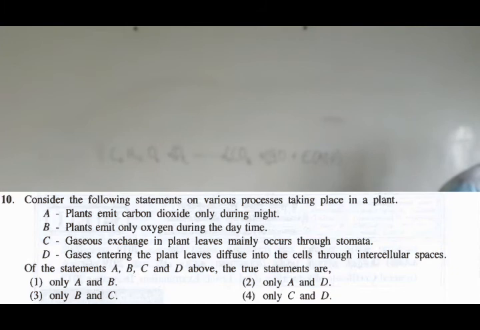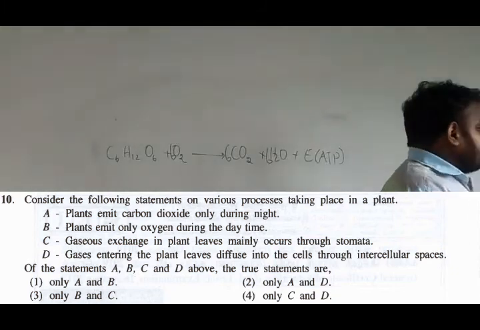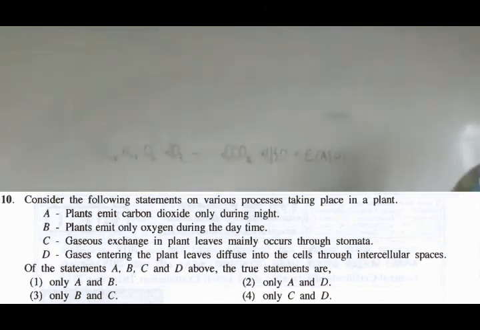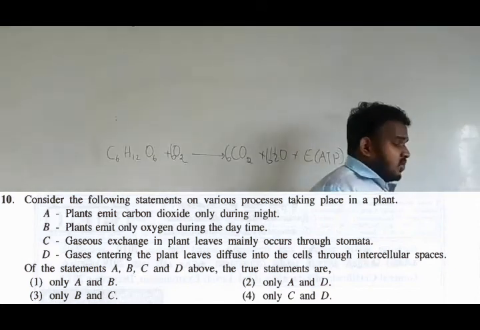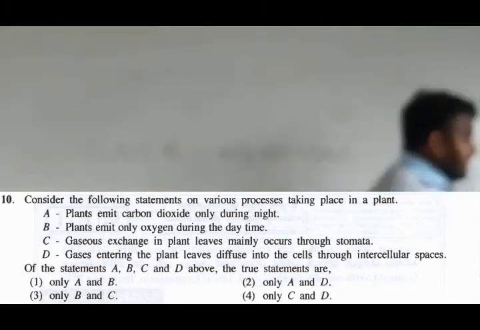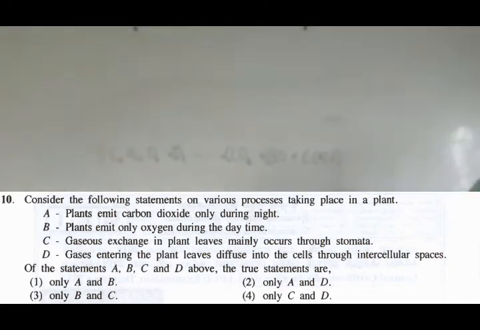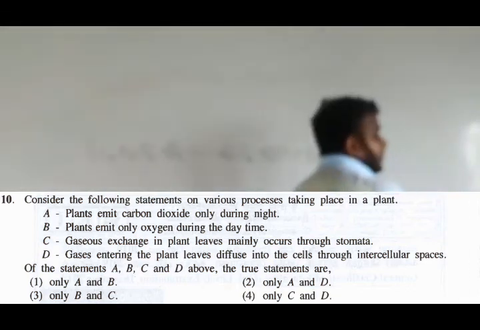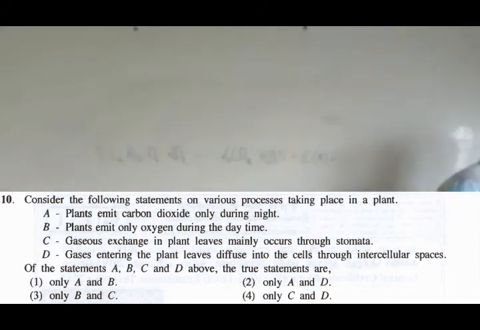Third one, gas exchange in plant leaves mainly occurs through stomata, right? Mainly, yeah, that's fine. If they said only through stomata, there would be some arguments. So they have given mainly, so you can't make statement C wrong, that's correct. Gases entering the plant leaves diffuse into the cells through intercellular spaces. Yeah, intercellular spaces, they diffuse into the plant tissue, right? That's correct. C and D are correct. So the answer is going to be the fourth one, C and D.